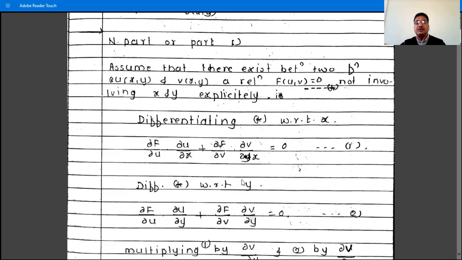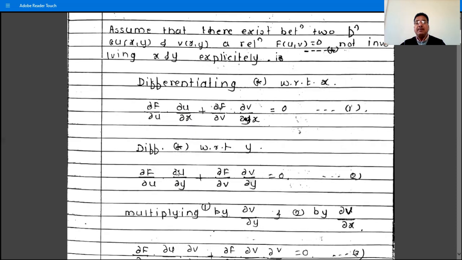The derivative with respect to y is ∂F/∂u ∂u/∂y plus ∂F/∂v ∂v/∂y. The diagram is F to u, v to x, y. So F is a function of u and v, and u and v are functions of x and y. By the chain rule, the derivatives with respect to x and y are these.